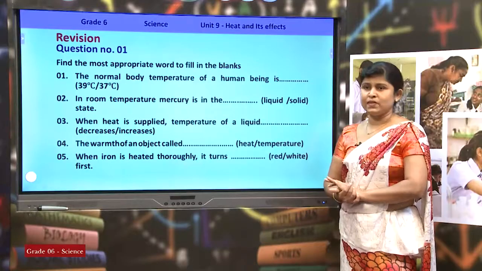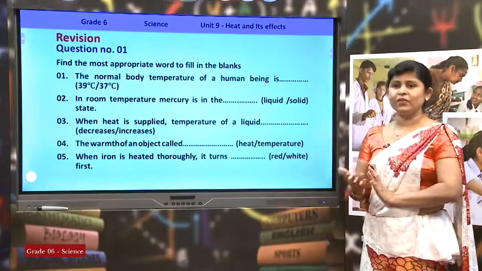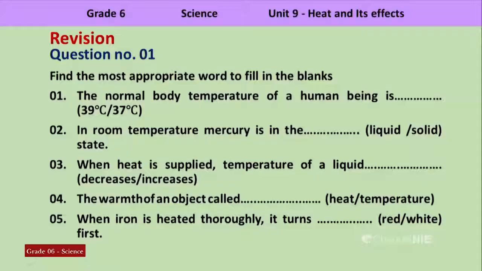Let us see the answers now. Now you can check whether your answers are similar to my answers. Yes, the normal body temperature of a human being is 37 degrees Celsius. You know that when it is taken in Fahrenheit, it is similar to 98.6. In room temperature, mercury is in the, yes, what is the answer?